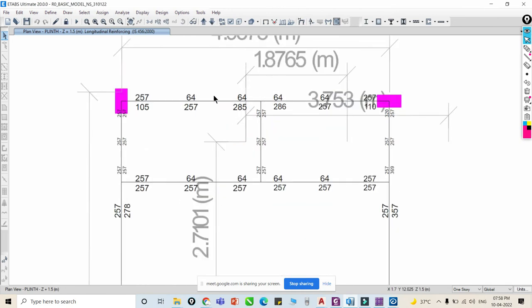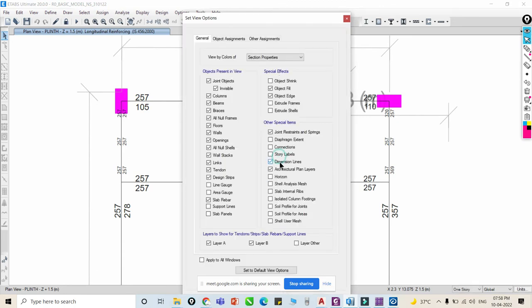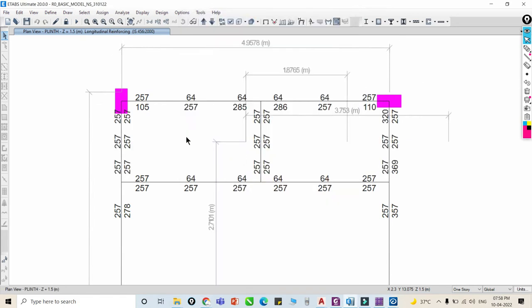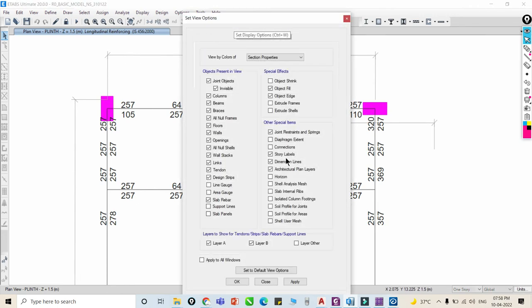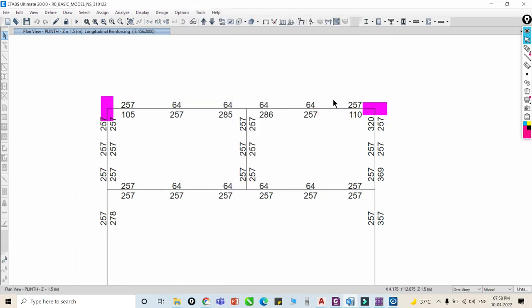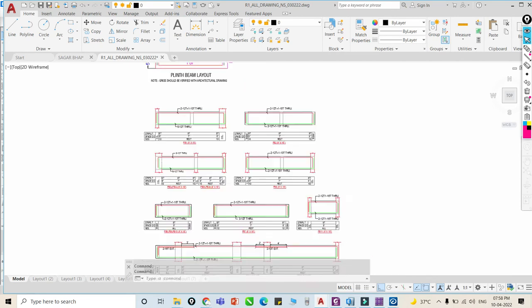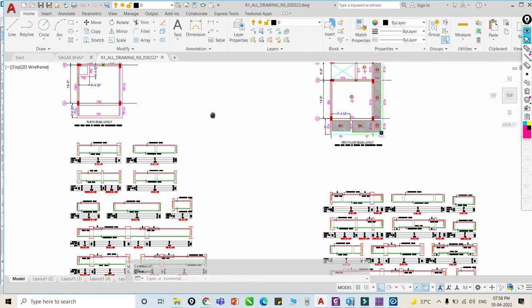It is visible, 257, 64, 64. It is a required reinforcement, okay. So it's a required reinforcement, so we have to transfer it into this AutoCAD, okay. So you can see this is our detailed drawing for this plinth beam, okay. So I will guide you how to prepare this also.